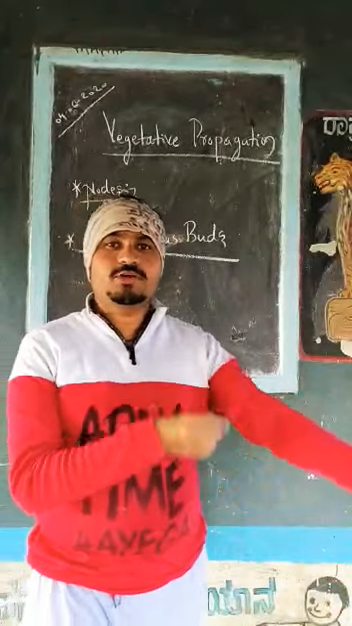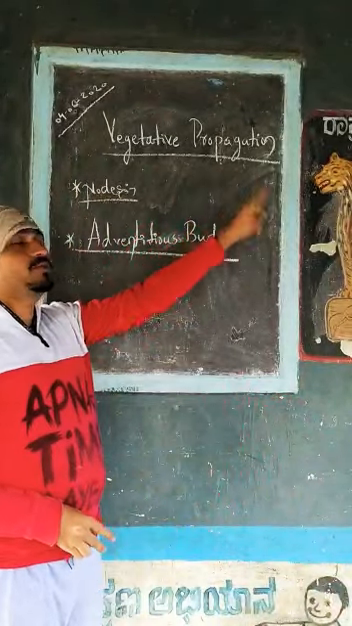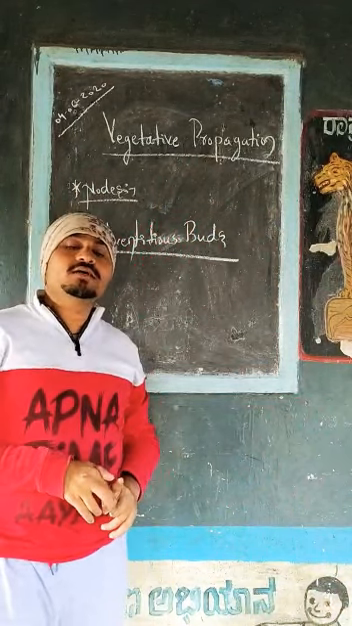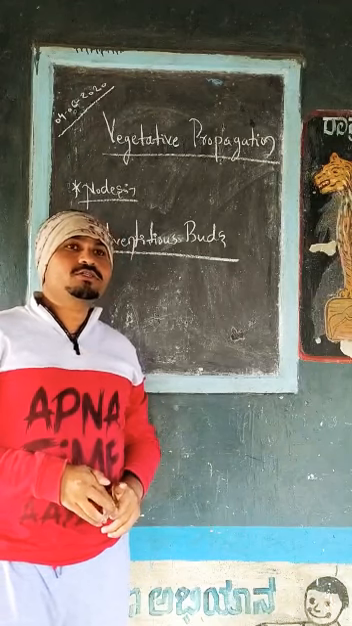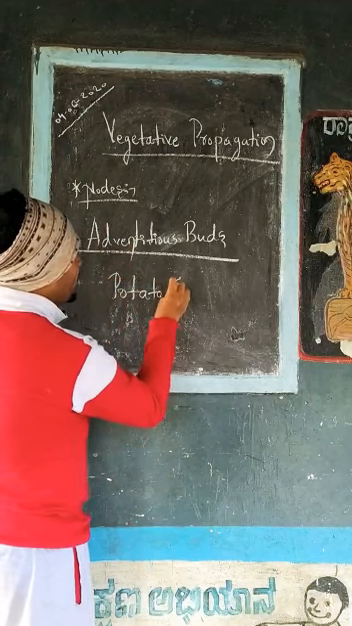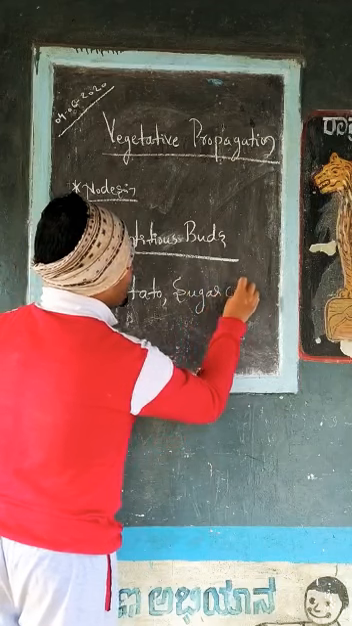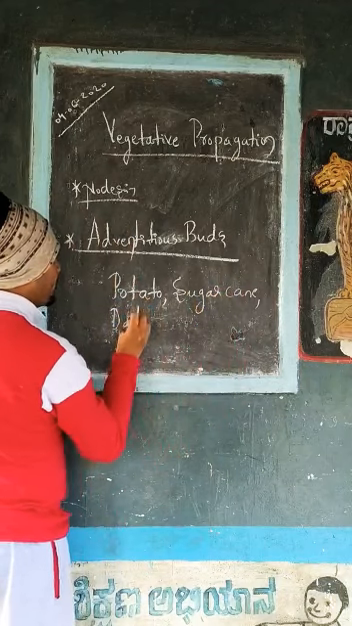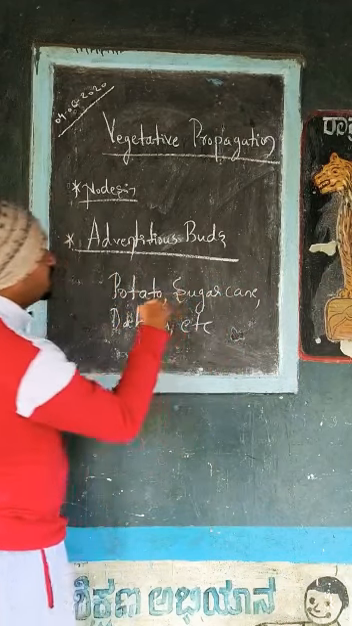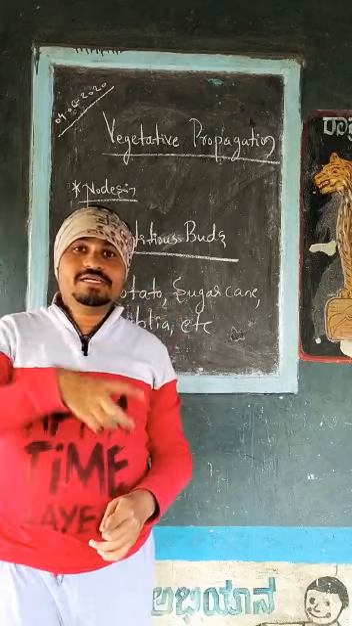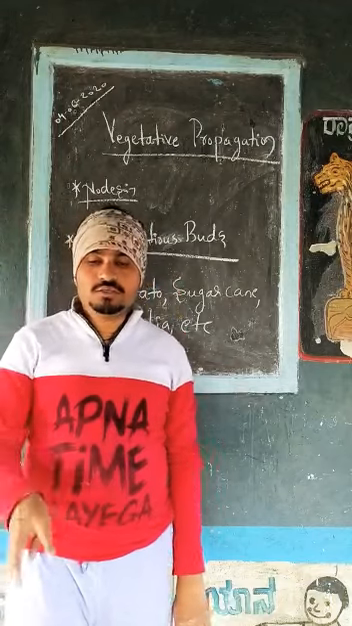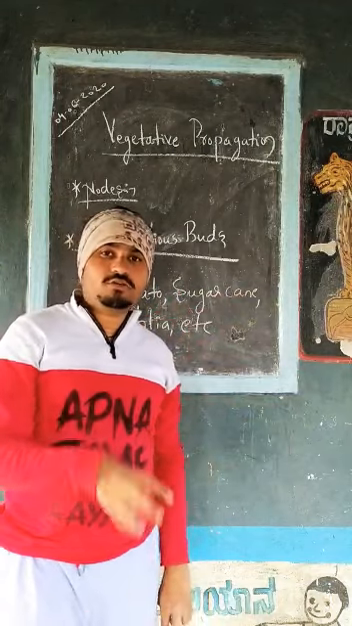Okay, students, in yesterday's class we studied vegetative propagation, and how plants can reproduce asexually with the help of vegetative propagules. In today's class, we will study how plants like potato, sugarcane, dahlia, etc. reproduce, how they can be cultivated, how one potato gives rise to another potato, and how one sugarcane gives rise to another sugarcane. That concept we'll discuss today.